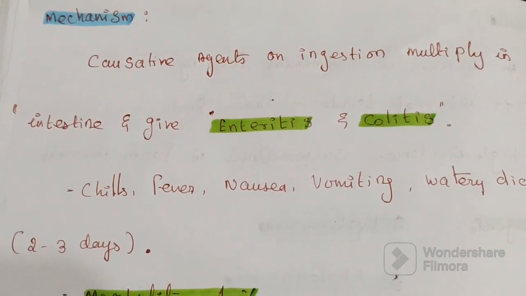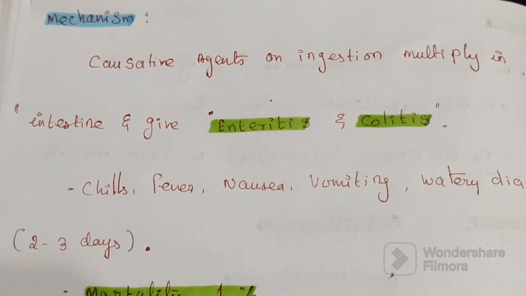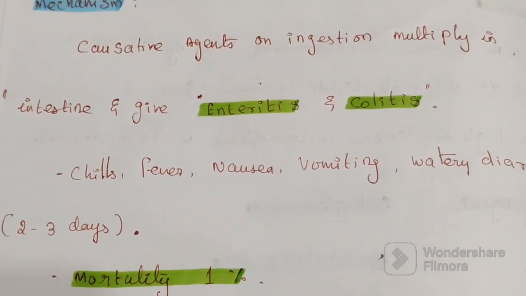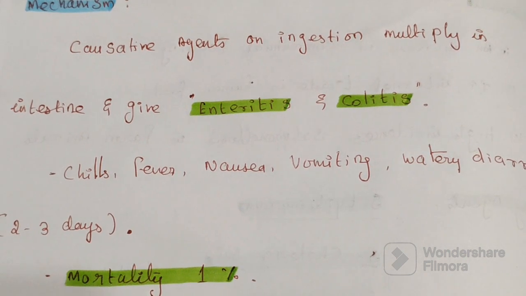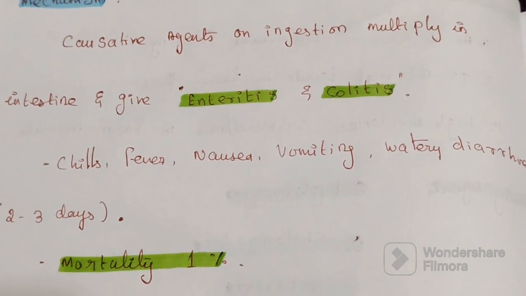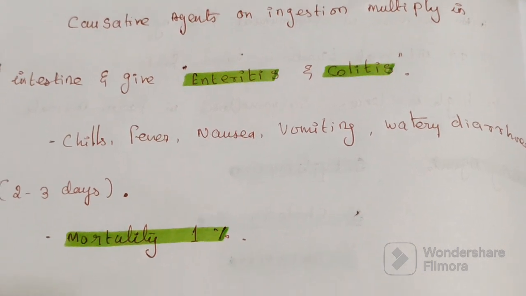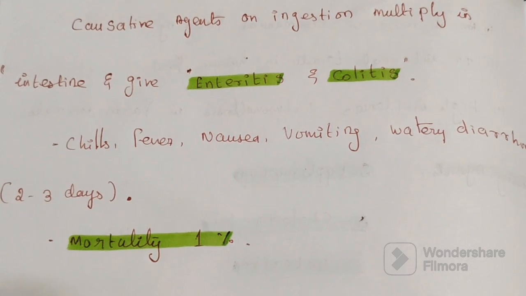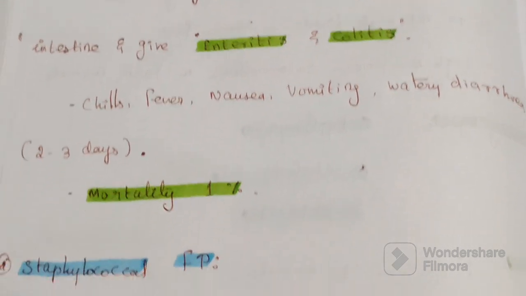Onset is generally sudden. It causes chills, fever, nausea, vomiting, then profuse watery diarrhea for 2 to 3 days. The mortality rate of Salmonella food poisoning is 1%.